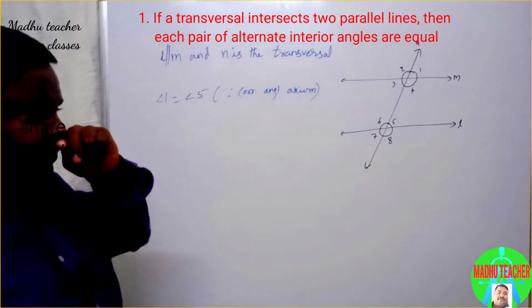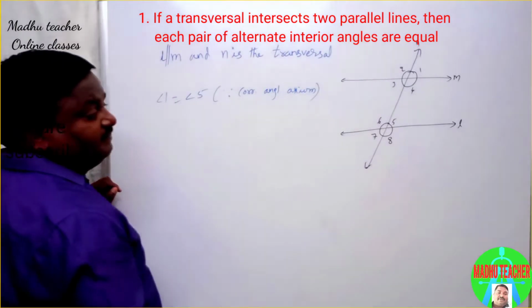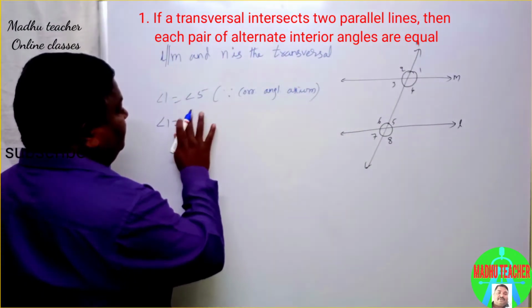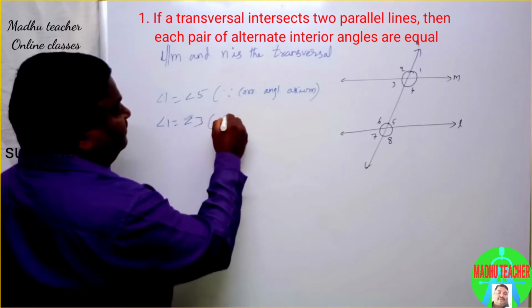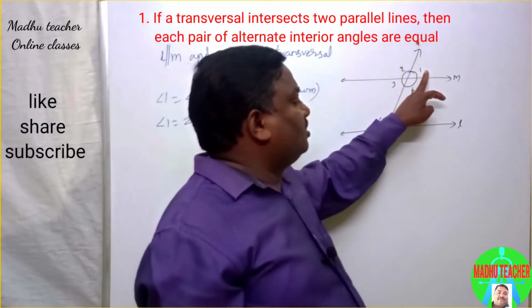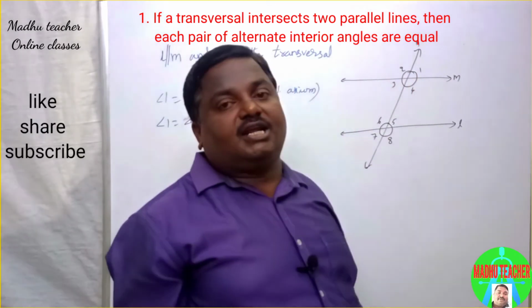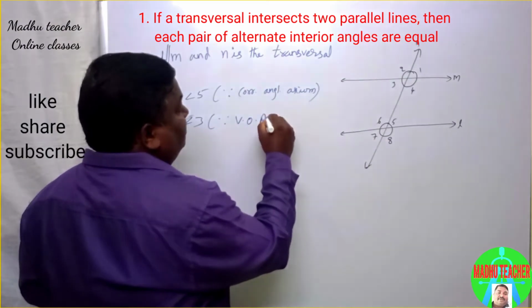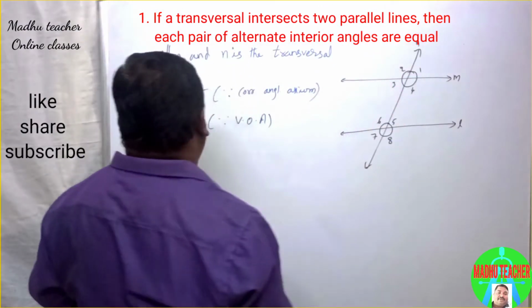So next, we know that angle 1 equals angle 3. Why are these two equal? Already we know that 1 and 3 are vertically opposite angles. Therefore angle 1 equals angle 3.